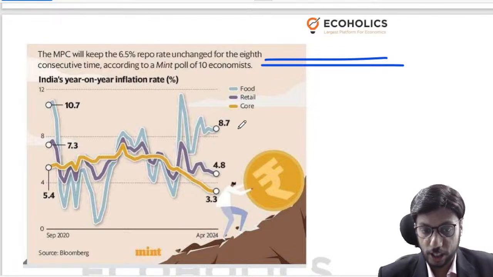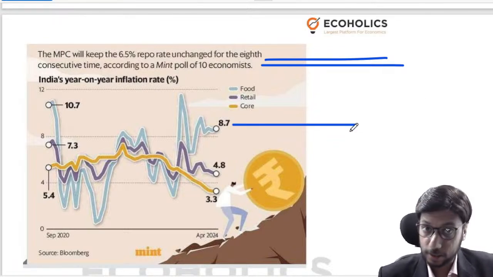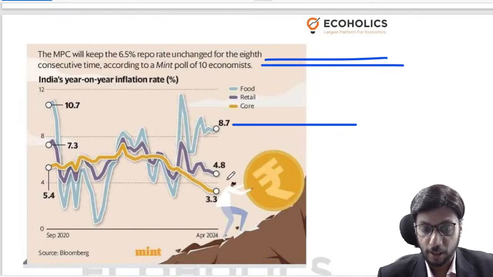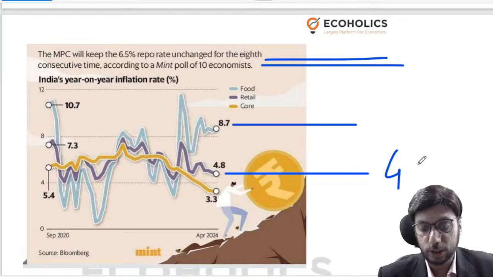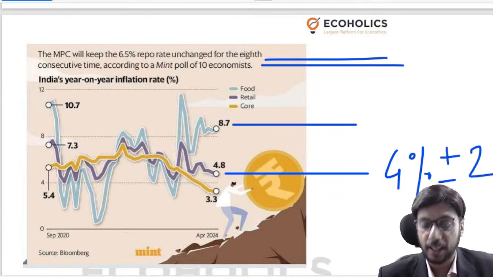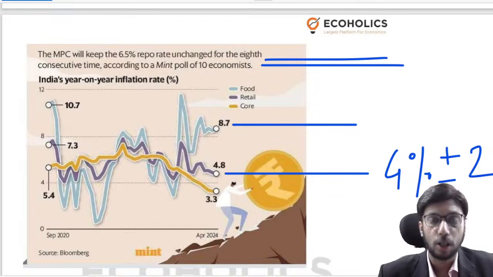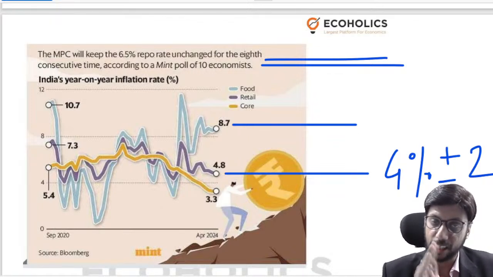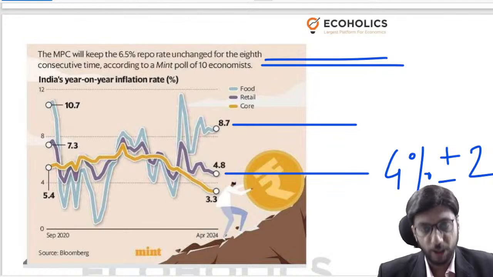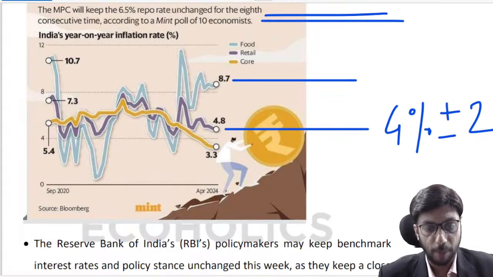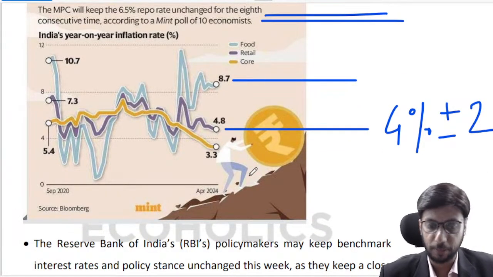So whether you see food inflation, that's pretty high, 8.7%. When you look at retail inflation, we are still at 4.8%. RBI's mandate is to bring inflation to 4% plus or minus 2%. So this doesn't mean that inflation can be allowed to hover at around 5% and say that we have met the target. The targeted rate of inflation is 4%. So you have to bring the inflation to 4% is what RBI has been reiterating of late in its monetary policy meetings. Okay, and core inflation is around 3.3% in India.